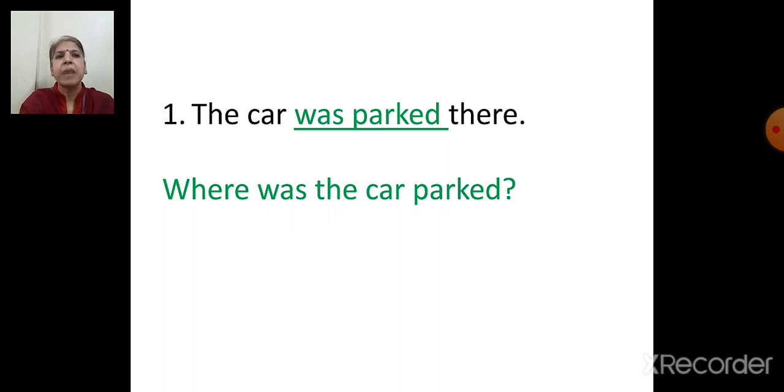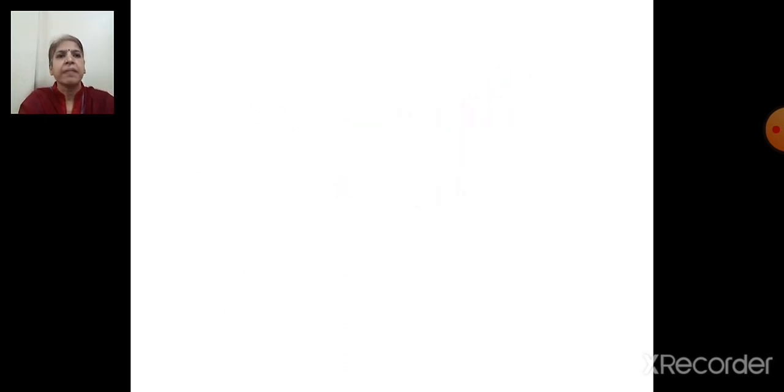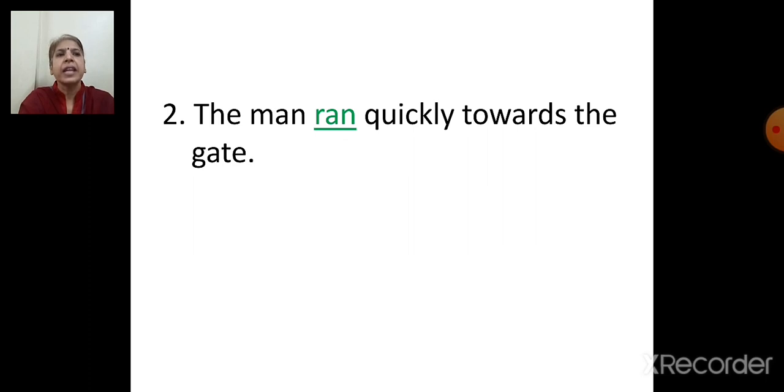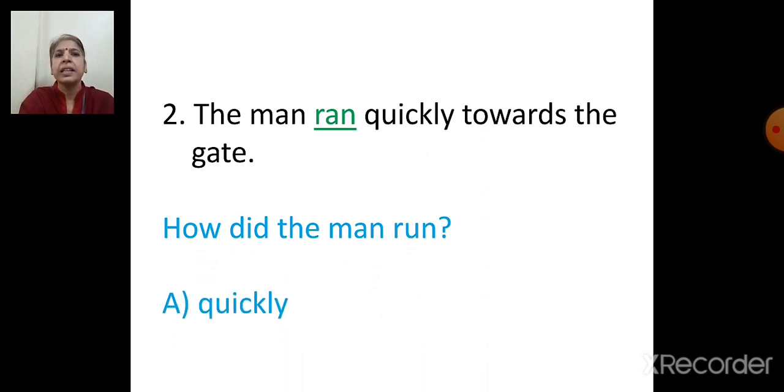The car was parked there. The verb is was parked. Where was the car parked? Answer is there. Next one is, the man ran quickly towards the gate. How did the man run? Answer is quickly.